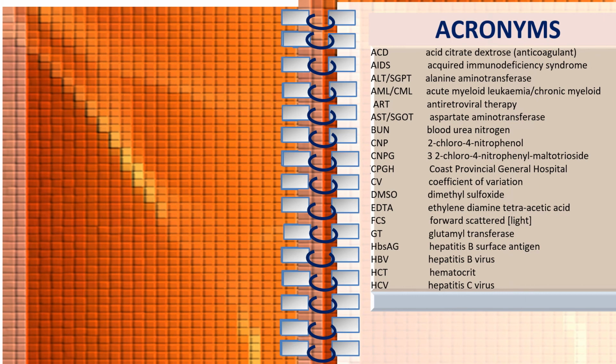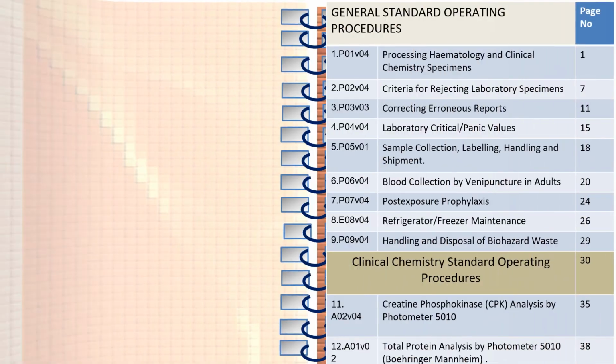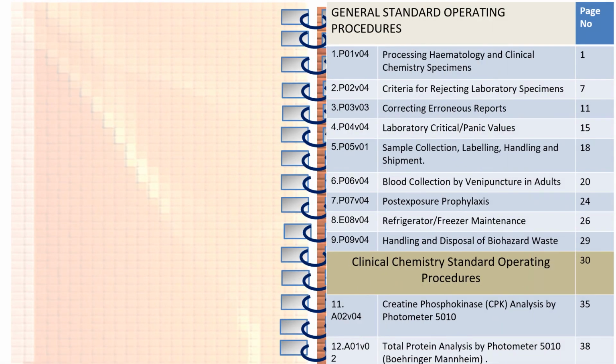Then here you can see the general standard operating procedures and the page numbers. The first one is the procedure, marked P, it is SOP number 1, and it has been revised 4 times: processing of hematology and clinical chemistry specimens. Similarly, all the procedures are written here. Sometimes you can keep some blank space here also, so that if you want to add any SOPs, you can add them here.